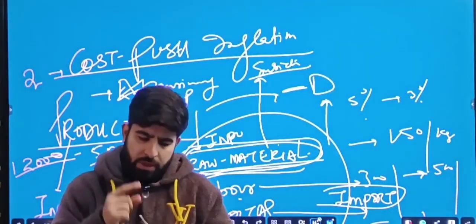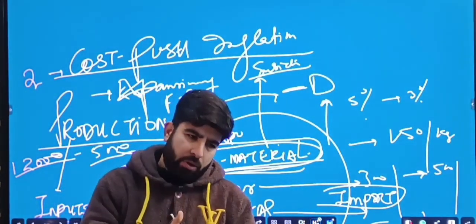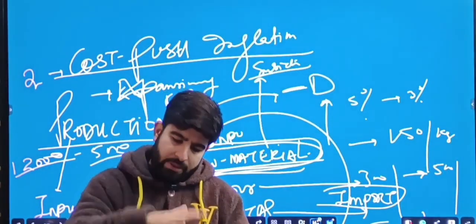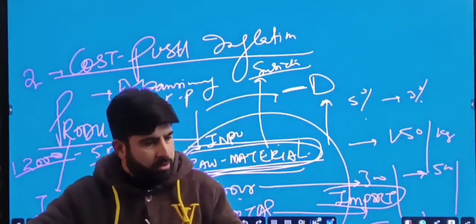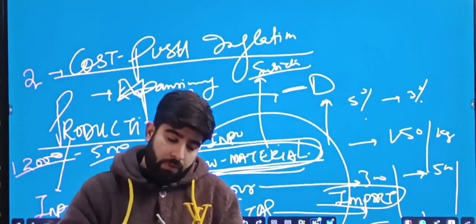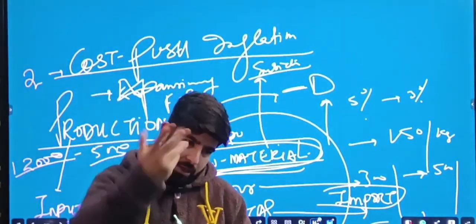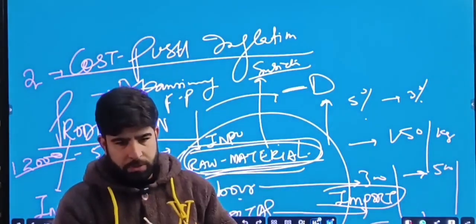Okay. Then what can be the situations for inflation? There can be many situations. One situation is when you have supply constant and there is an increase in demand, that can lead to inflation. Second, when you have a reduction in supply and demand is constant, there can also be inflation. Third, when you have a reduction in supply and an increase in demand, there can also be inflation.